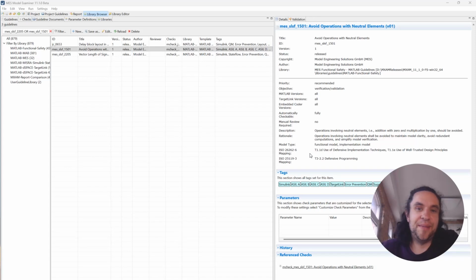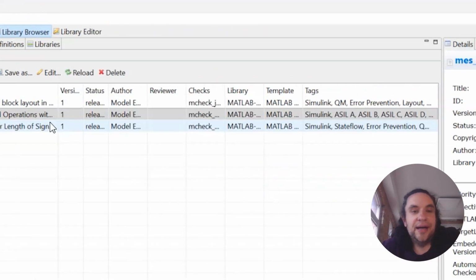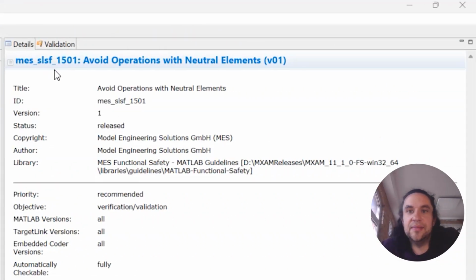New to MXAM 11.1 are also MES functional safety guidelines. One of those guidelines is about avoiding operations with neutral elements. Because of cost, these should be avoided, but may happen in large models, and to avoid this unnecessary computation and thereby increase the efficiency, we can check the guideline MES SLSF 15.01.